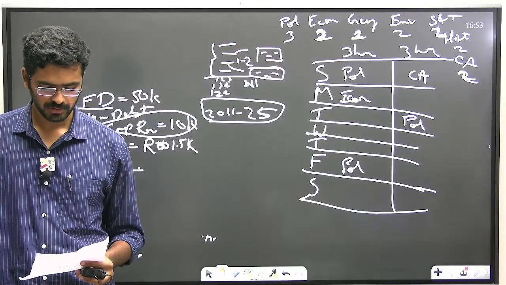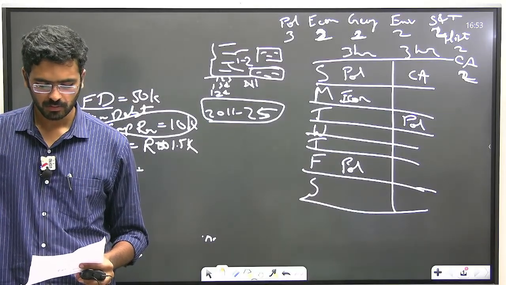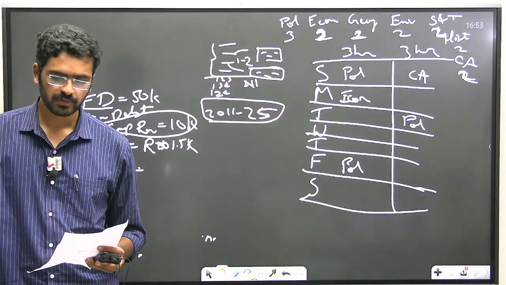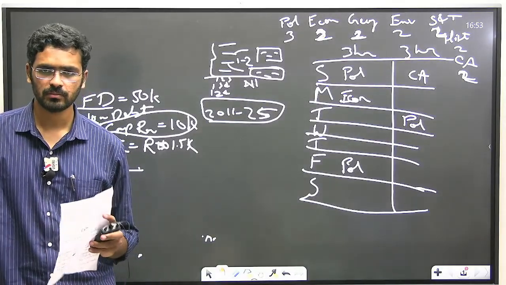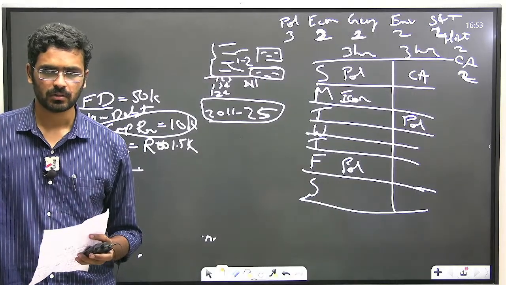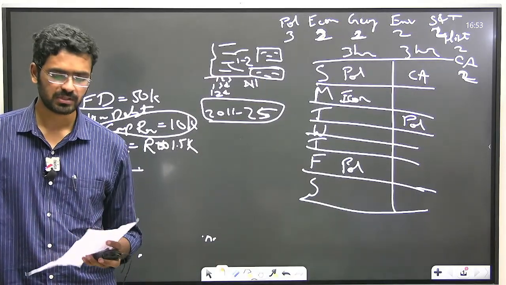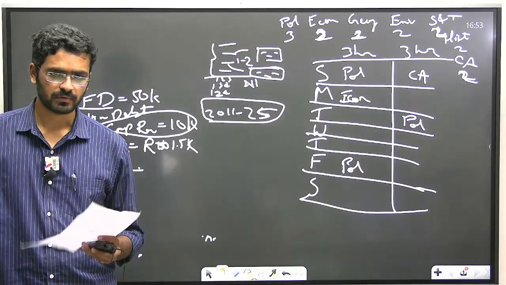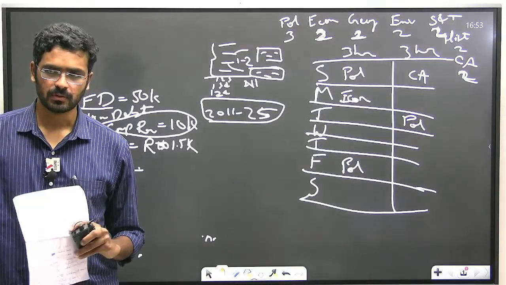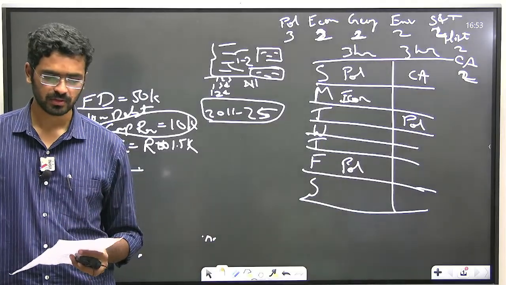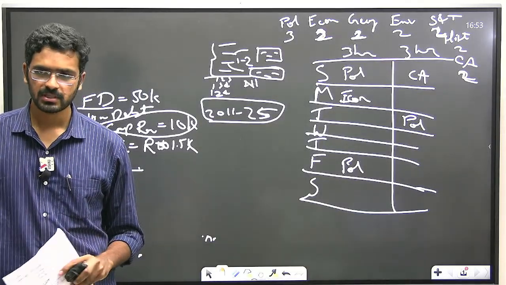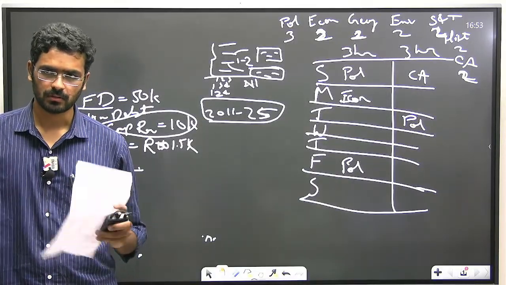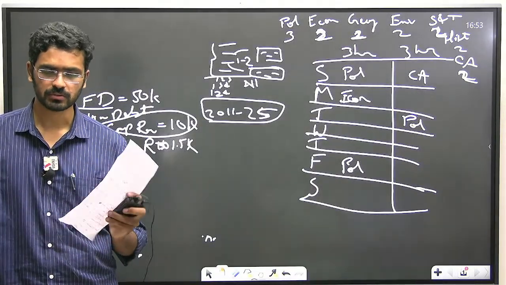Because by attempting more questions, although you may lose on your accuracy, the overall score will increase. For example, if you are not sure on 10 questions in your prelims paper, in the sense you eliminated 2 options or 1 option, and on the other options you are confused. Although you are not sure, if you attempt those 10 questions, even if you get 3 questions correct, your overall score will go into positive territory.